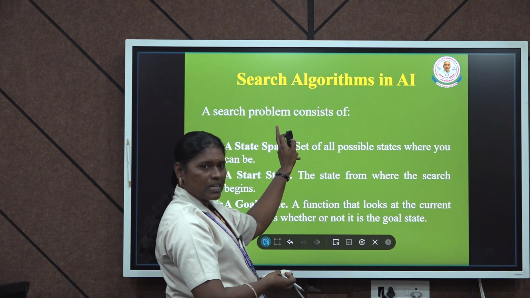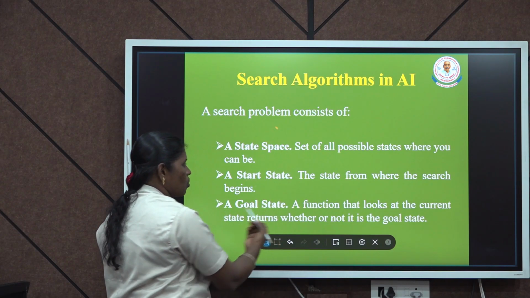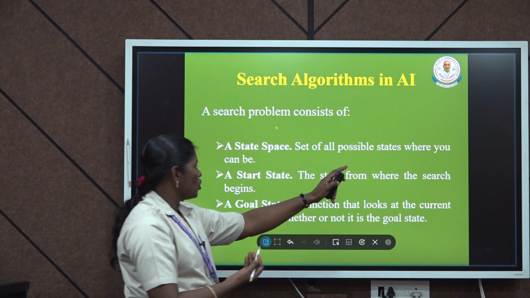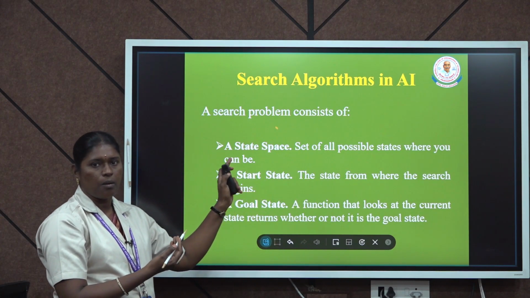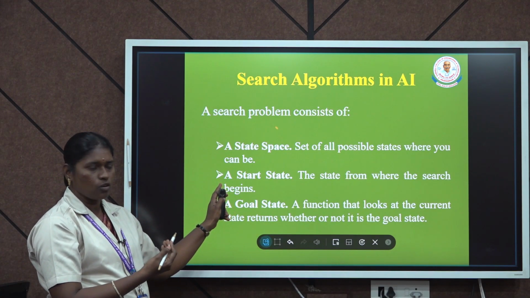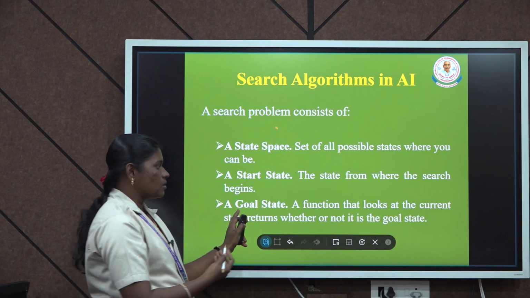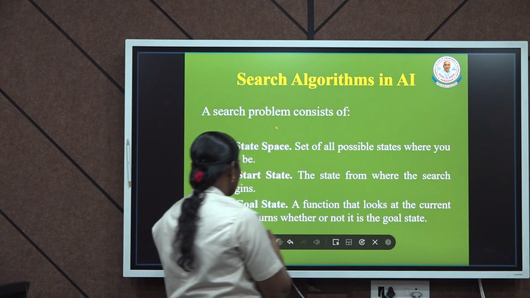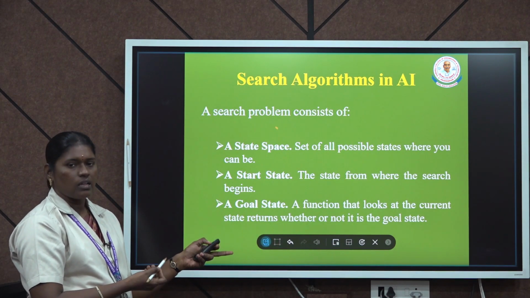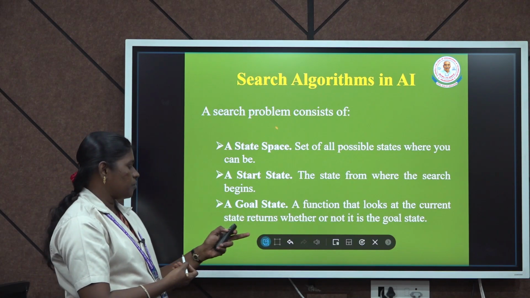This searching problem consists of three different components: state space, start state and goal state. What does state space mean? All the possible states in which you can explore the problem. Next is the start state, where the problem begins. And the goal state, what does goal state mean? It is a function that looks at the current state and checks whether the result is the goal state or not; the final state is called the goal state.